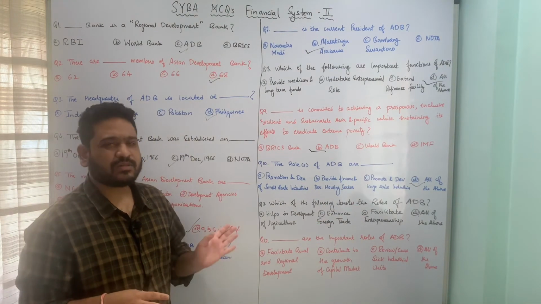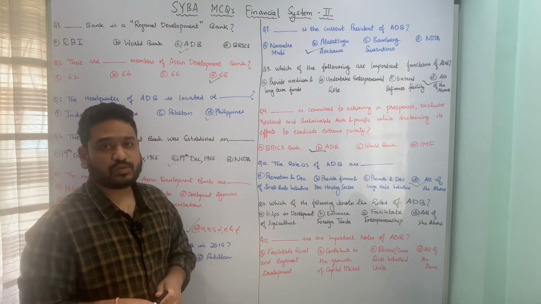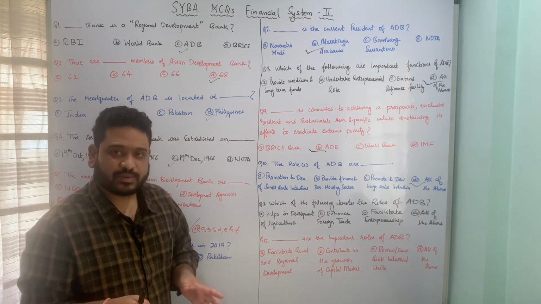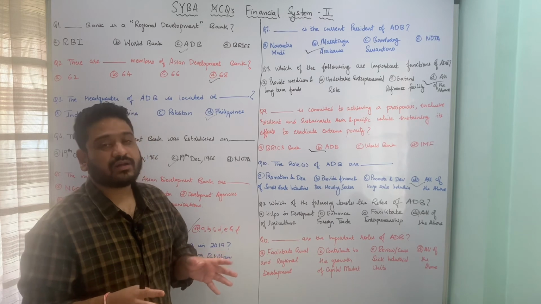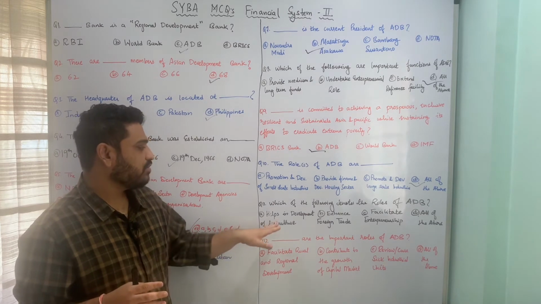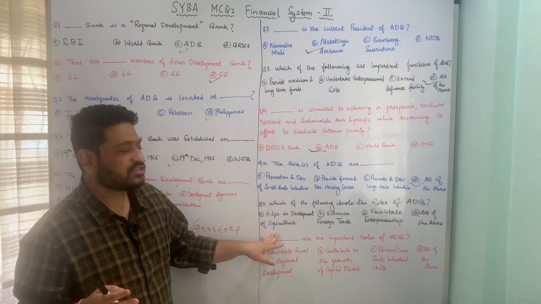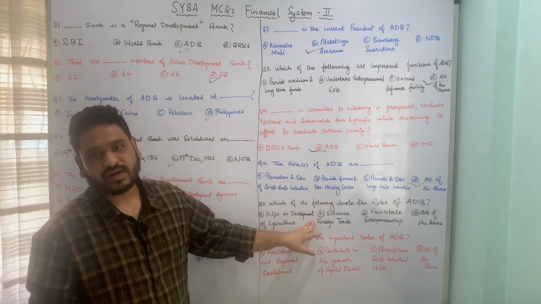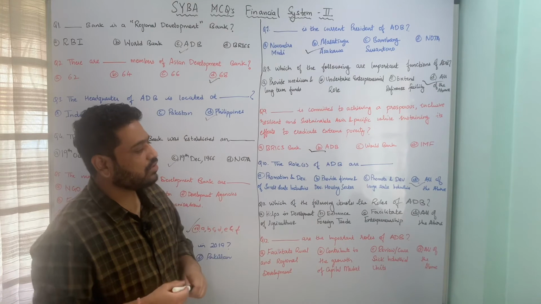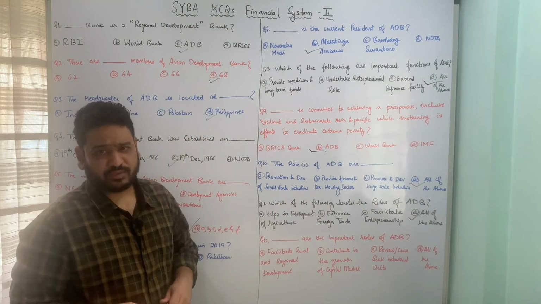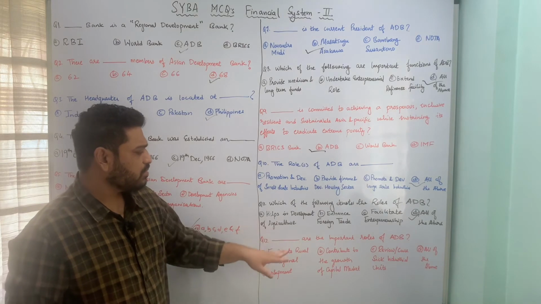So here again all these 3 points denote the important roles played by Asian Development Bank. That means facilitate entrepreneurship, finance or help in provision of development functions or finances for agriculture, and also enhance foreign trade. And therefore option D, all of the above, is the correct answer to this particular question. I hope the question is clear. Let us now move to the next one.